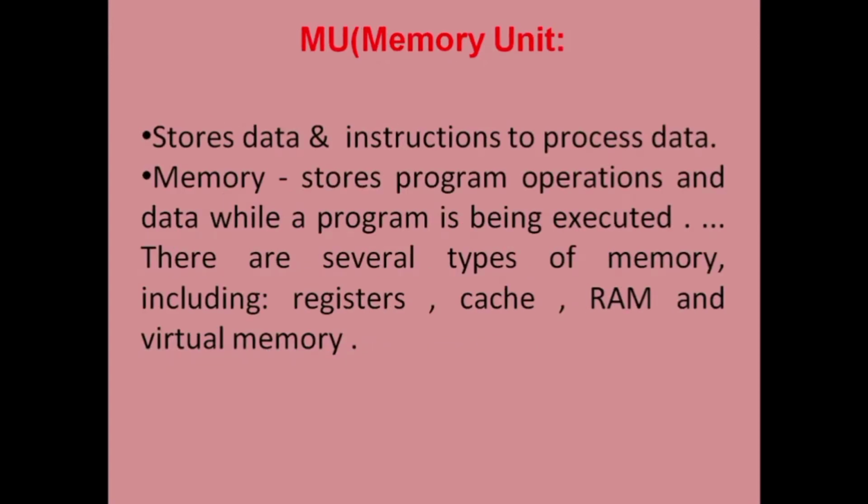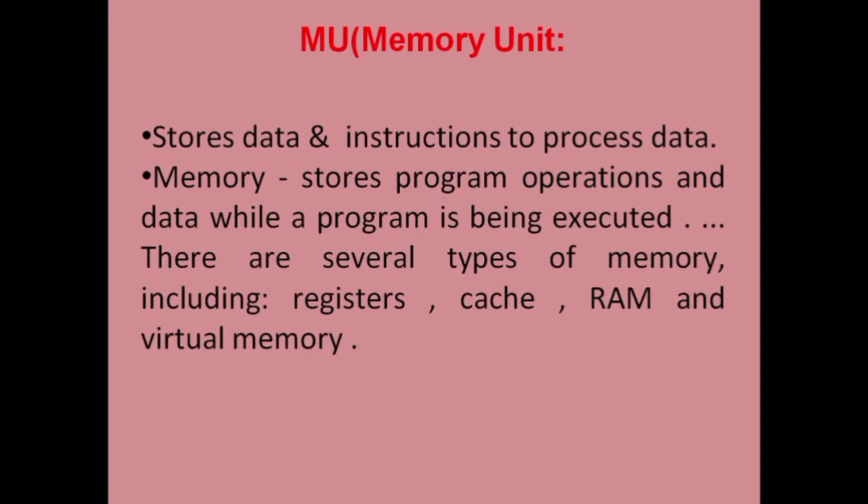The next unit is the MU, that is your memory unit. The memory unit is the principal storage of a computer. It stores both data and instructions. The data can be stored either temporarily or permanently. Computer memory can be broadly classified into two types: internal memory and external memory. It stores the data and instructions to process the data.